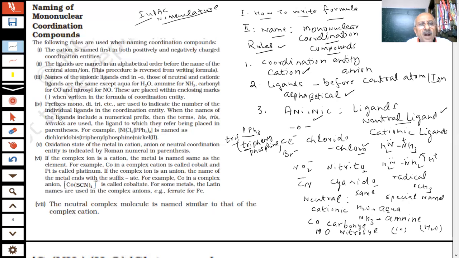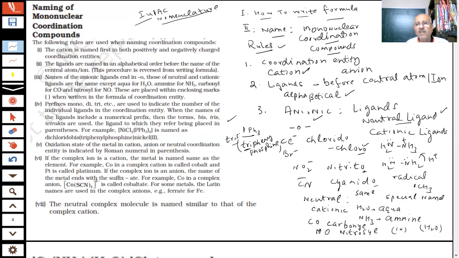What is the IUPAC name of this? We are saying these are 2 Cl, and this is di, and bis because there is tri inside it. So that is our dichlorido, alphabetically it will come first, anionic ligand, and bis(triphenylphosphine). There is no negative charge here, it is not an anionic ligand. So nickel(II). Further, student, this was point 4. Any doubt here?